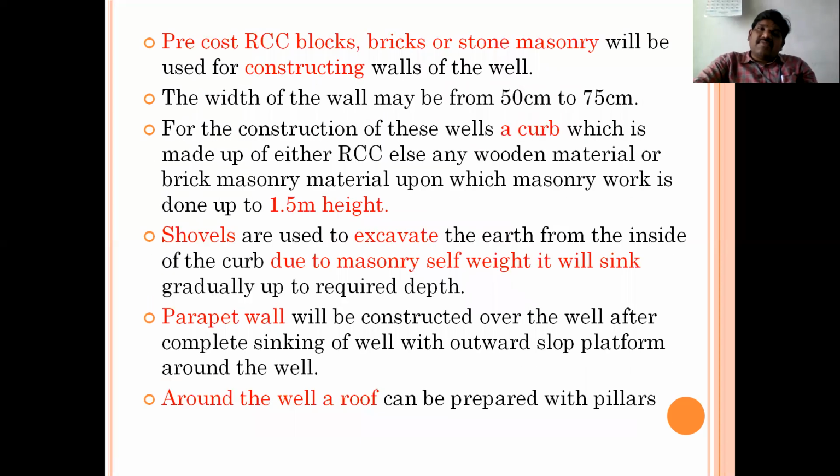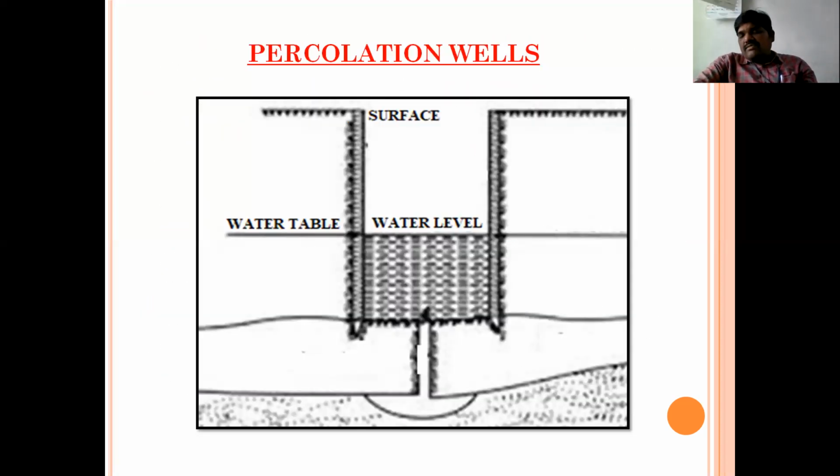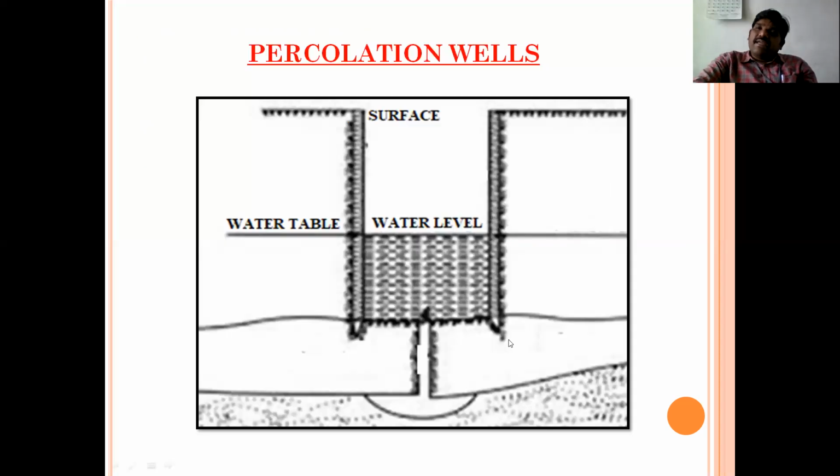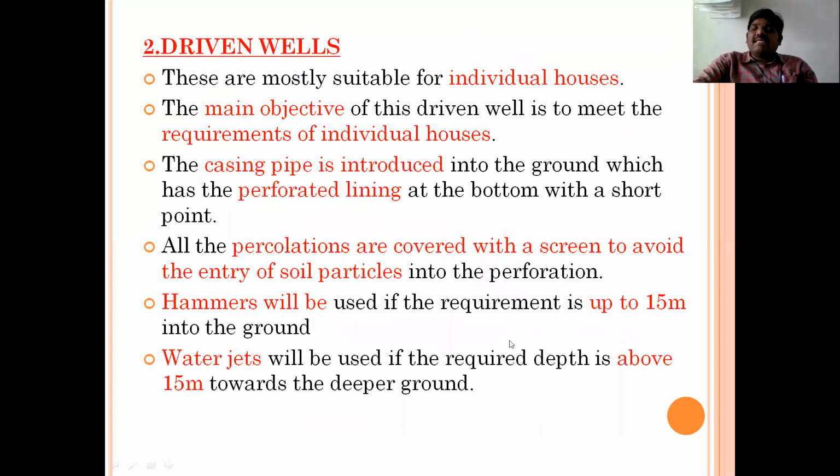And next one is, see, these wells are restricted to meet small water demand, and are suitable up to 20 cubic meters per hour. If the requirement is more, then we may go for another type of well, that is the driven well. You and I regularly observe driven wells at our homes. Driven wells are more suitable for individual houses. The main objective of a driven well is to meet the requirement of individual houses. A casing pipe with perforated lining is introduced into the ground. Perforated lining means nothing but holes.